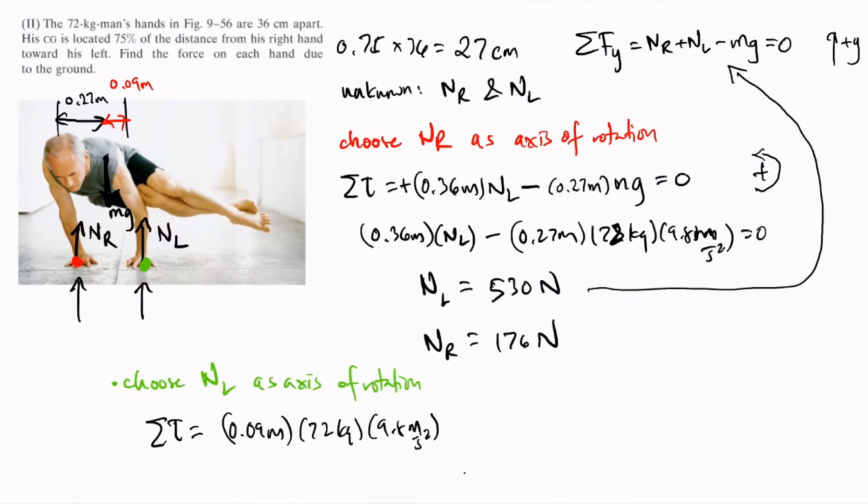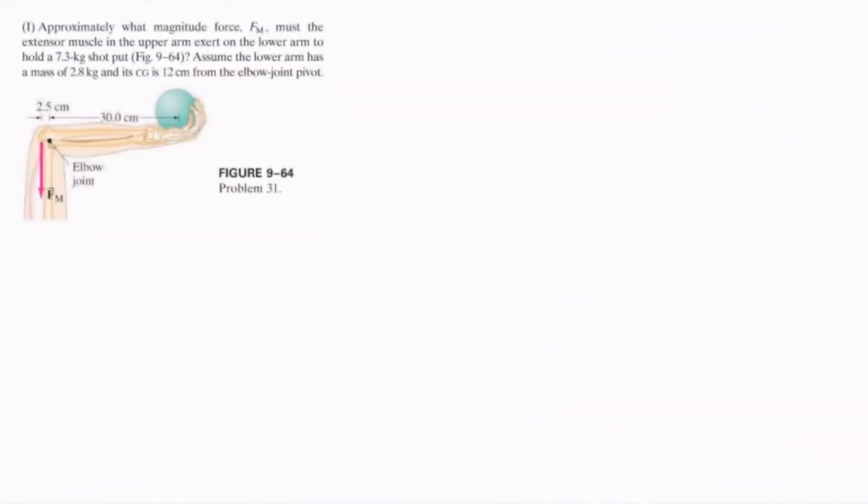Okay, and then the other torque is caused by the normal force on the right hand, and that causes a clockwise rotation. And that's also 0.36 meters from the left hand. So NR, and that torque is negative. And solving for NR, we get 176 newtons as well.